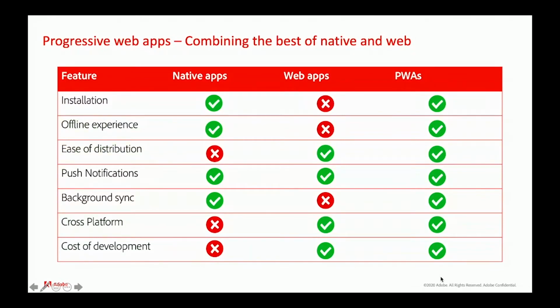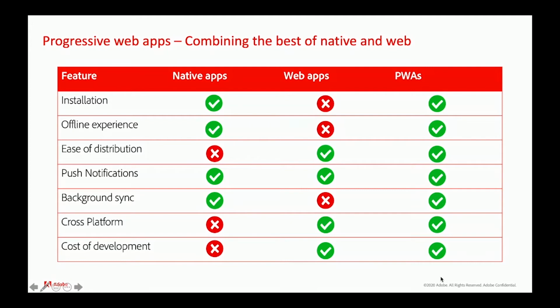So, what has happened is that the industry came together and said, can we combine the best of both worlds? Can we give all the advantages that the native apps have and combine them with the advantages that web apps have? And the result of that was progressive web apps. Progressive web apps add the installation experience. They add offline capability. They add background sync capability to web apps which you earlier did not have.